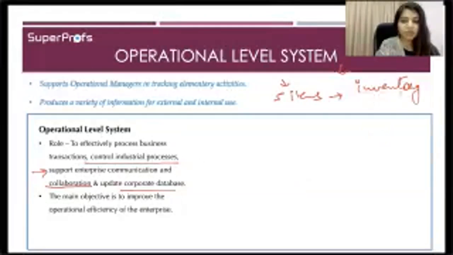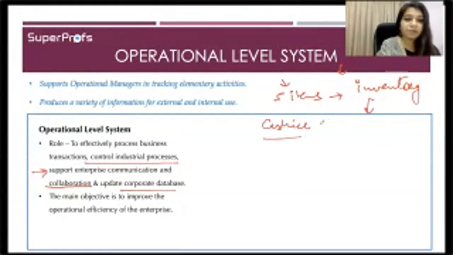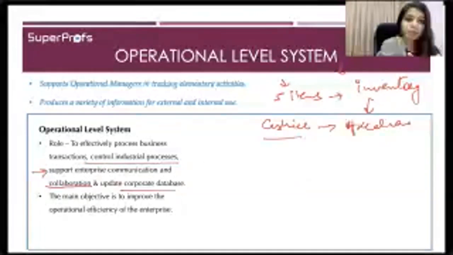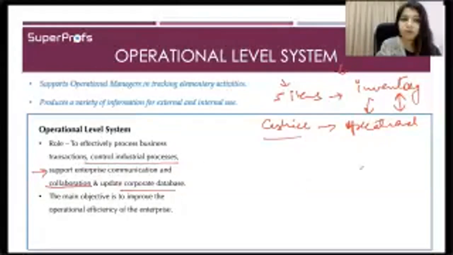There has to be an inventory for the same. Then apart from the person at the cashier, who else needs this information? First of all the operational team, so that they can decide whether they need more of that inventory.